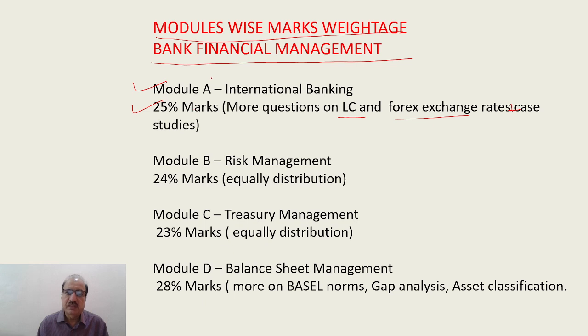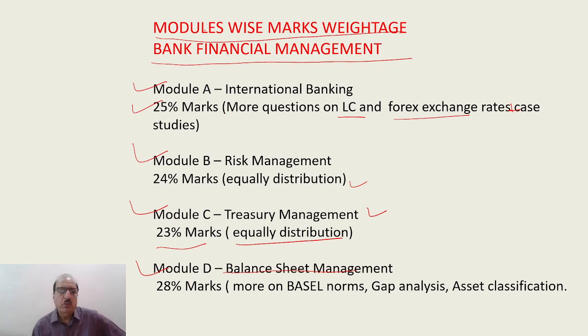Module B, 24% marks, risk management, equal distribution. Then Module C, treasury management, 23% marks. Equal distribution means any question can come, all are important topics. And Module D, very important, balance sheet management, 28% marks. More on Basel norms, gap analysis, and asset classification.